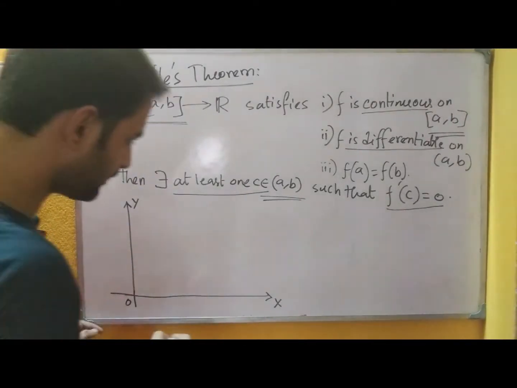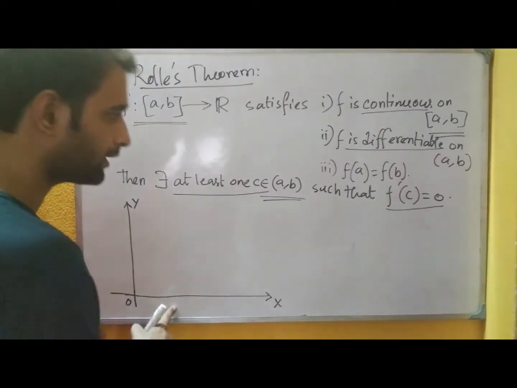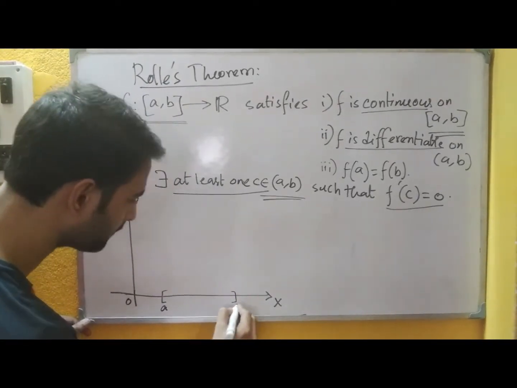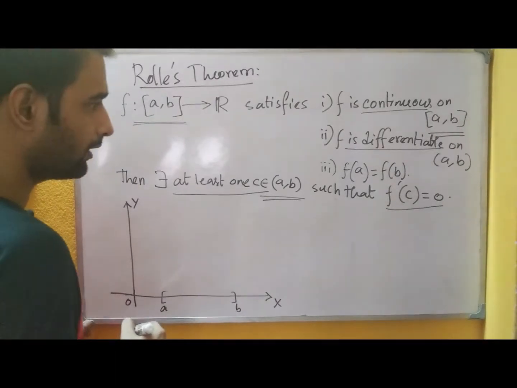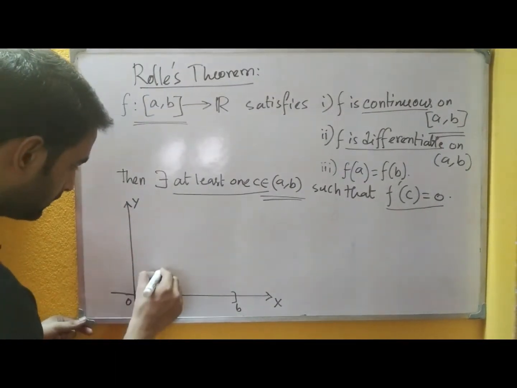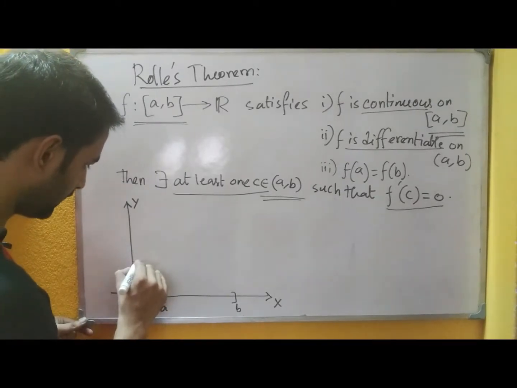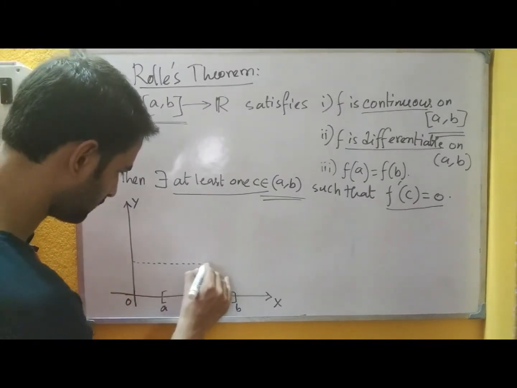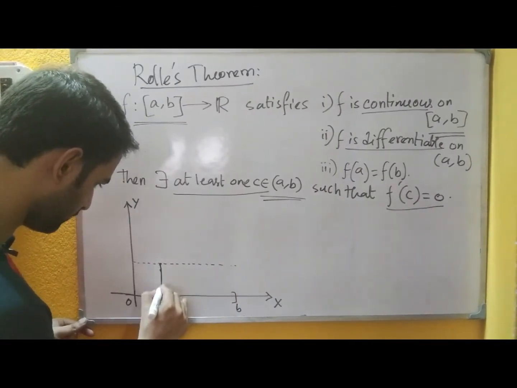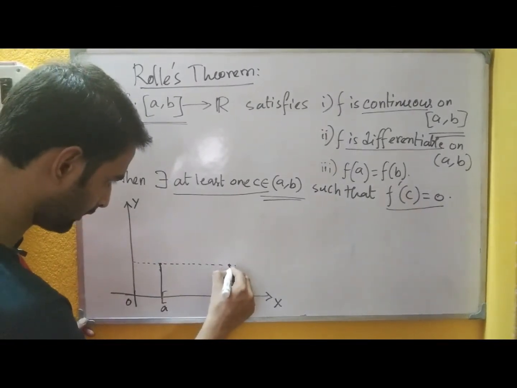For our convenience, I am taking the picture in the first quadrant. So suppose this point is A and this point is B here, and we are starting with the third condition, that f(a) and f(b) are equal. That means, say this is the height where we get the values of f(a) and f(b). This one is f(a) and here it is f(b).